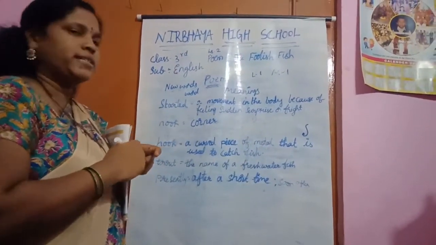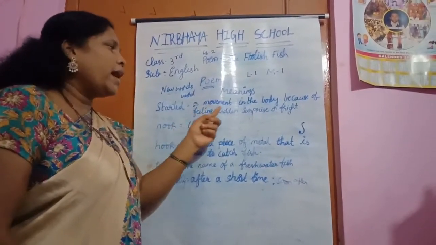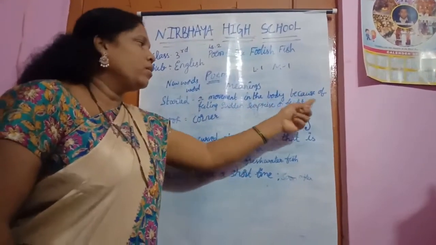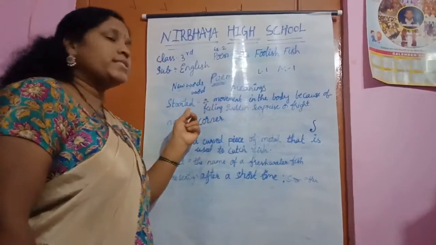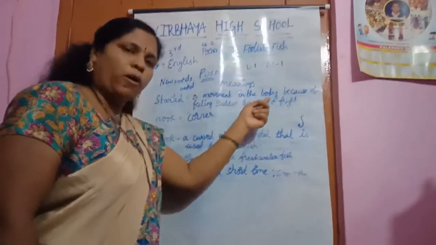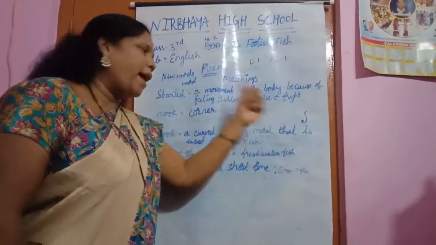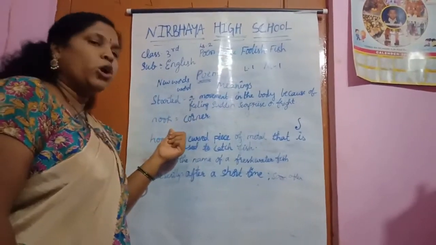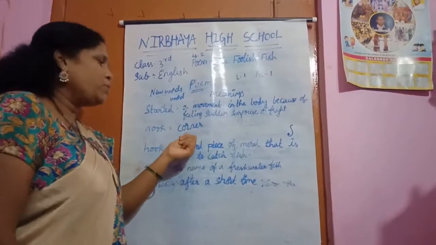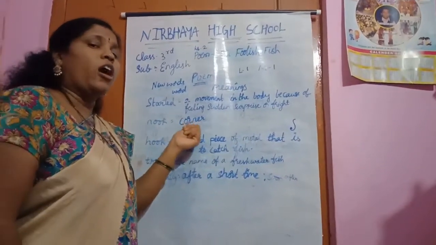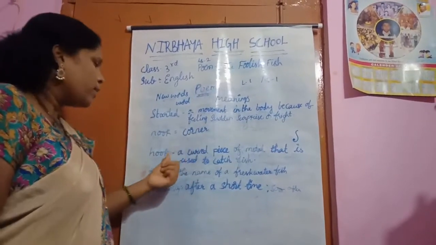What are the meanings, children? See here. Read after me, everyone. Started: a movement in the body because of feeling sudden surprise or fright. What is the second one? Nook, N-O-O-K, nook: corner, C-O-R-N-E-R, corner.